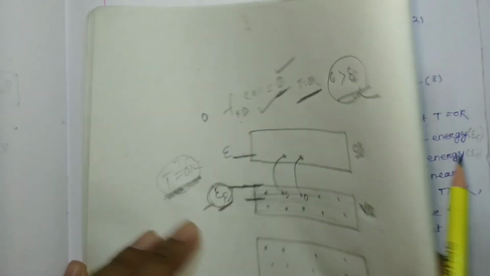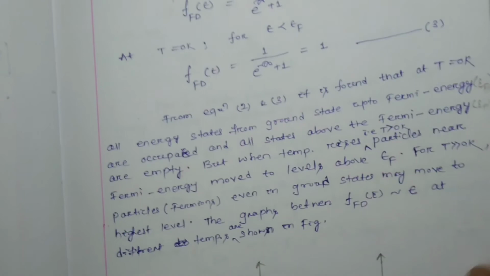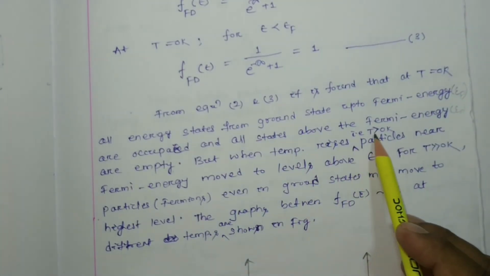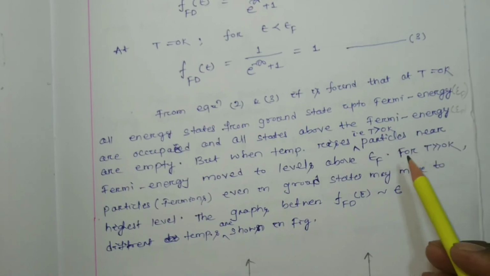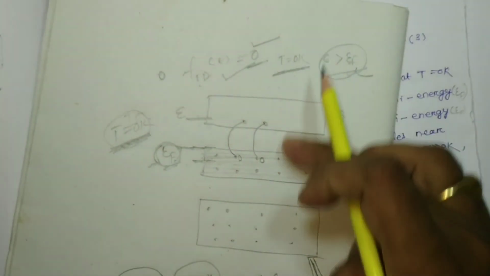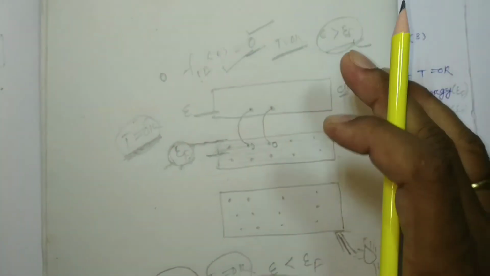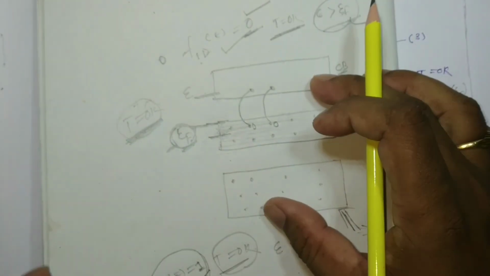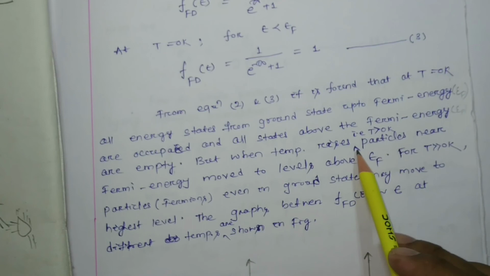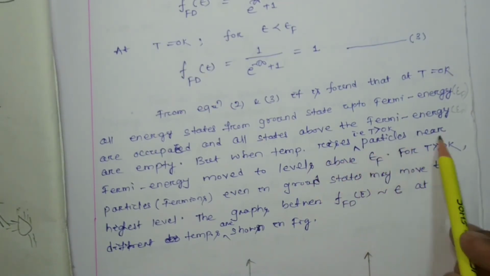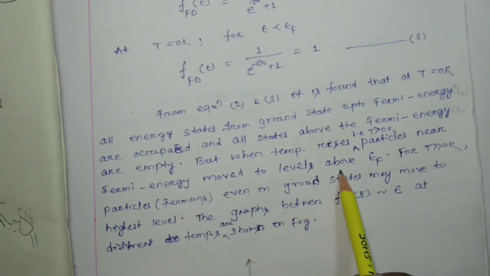But when the temperature rises, that is T greater than 0 Kelvin, particles, suppose we consider electrons in these bands, just imagine that this is your semiconductor. Electrons are going to jump: particles nearer the Fermi energy move to levels above epsilon f.